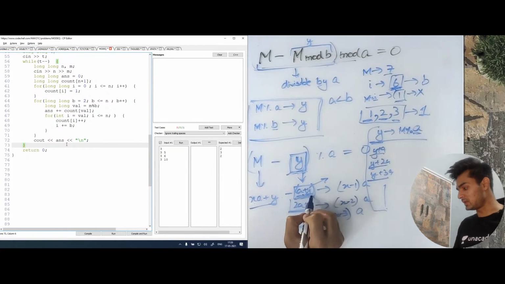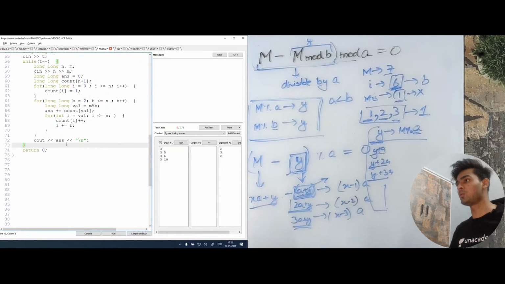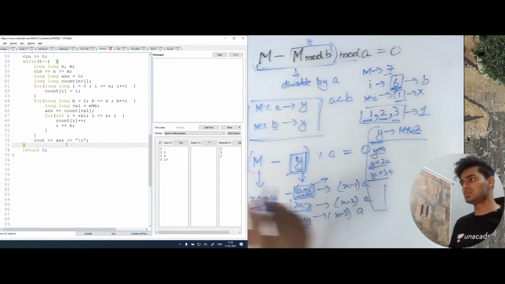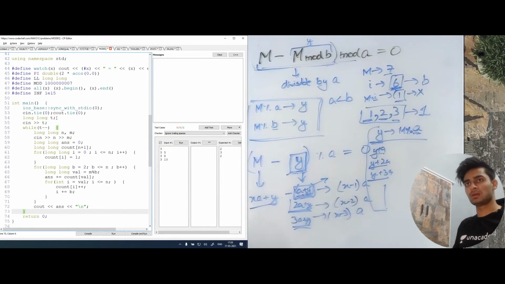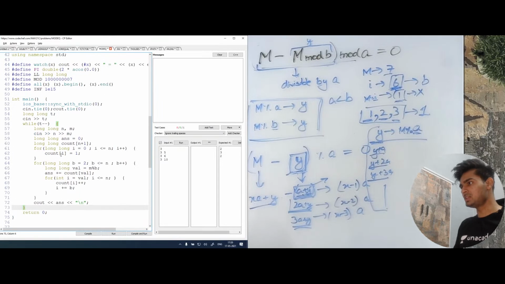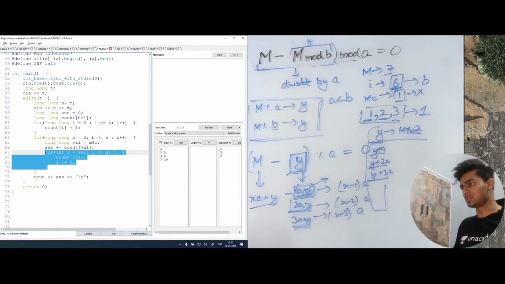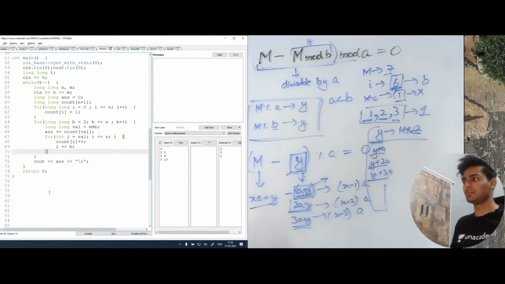Why there was a need that we had to consider all the other cases, and then how we considered them. Okay, so yeah, this is pretty much it about this problem. It's okay if you are not able to understand 100% of it. Just spend some time on this, you will be able to understand it.